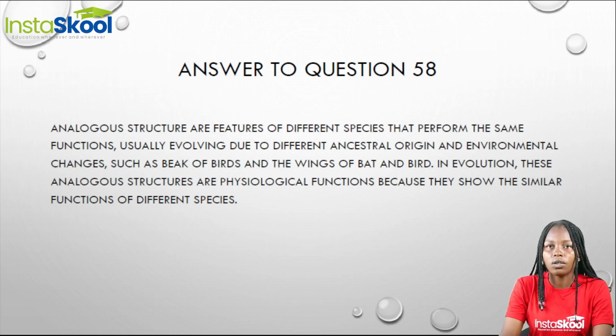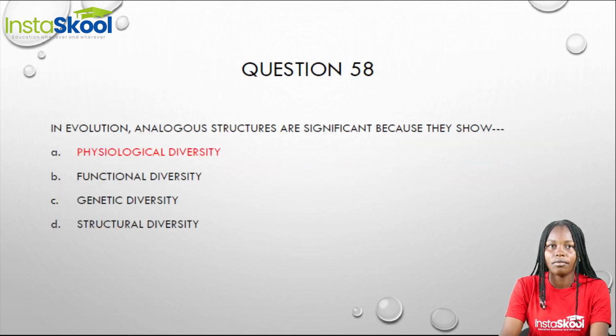Another factor is environmental change, like the beaks of birds, and also the wings of bats and birds. These are different in their structure, but they perform the same function. So in evolution, these analogous structures are physiological functions. And we say this because they show similar functions for different species. So our answer therefore is A, physiological diversity.